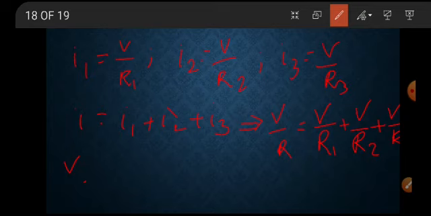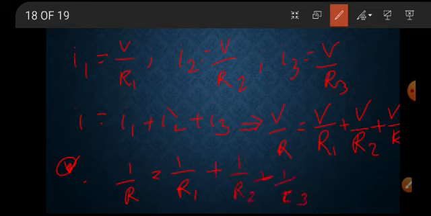So 1 by R equals 1 by R1 plus 1 by R2 plus 1 by R3. This is the effective resistance when the resistors are connected in parallel mode.